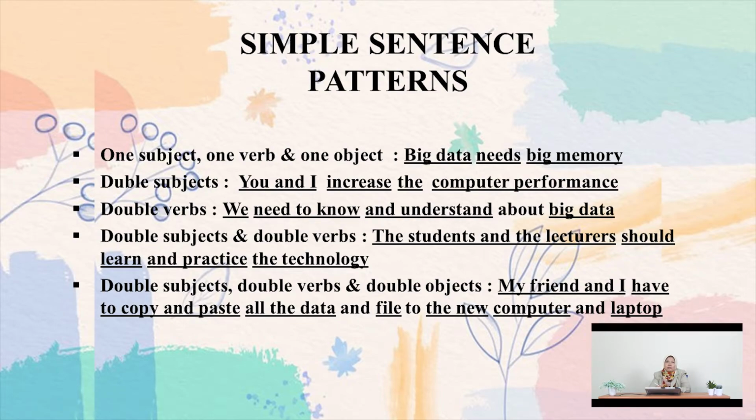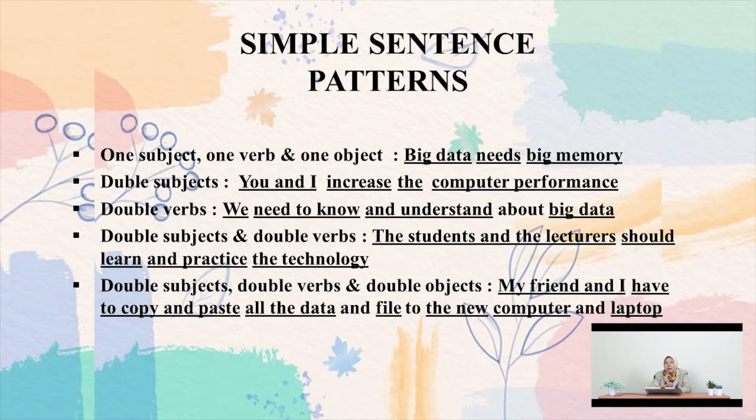The second pattern is the double subject. For example, "You and I increase the computer performance." So you and I are the subject, increase is the verb, and the computer performance is the object. And this one is still a simple sentence.